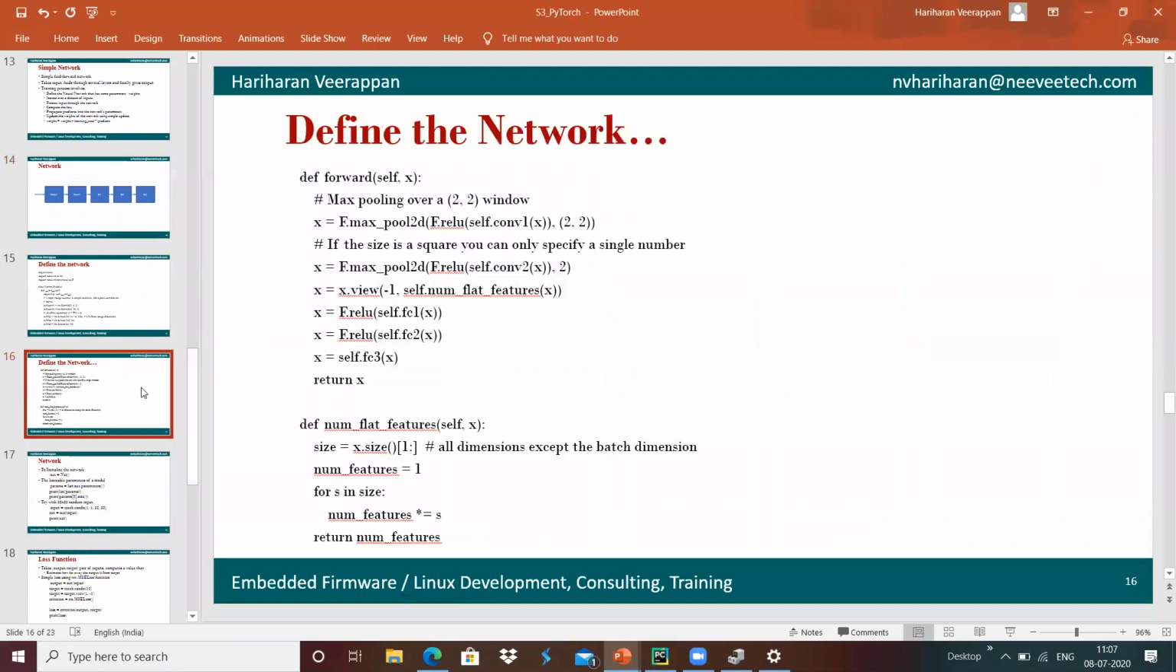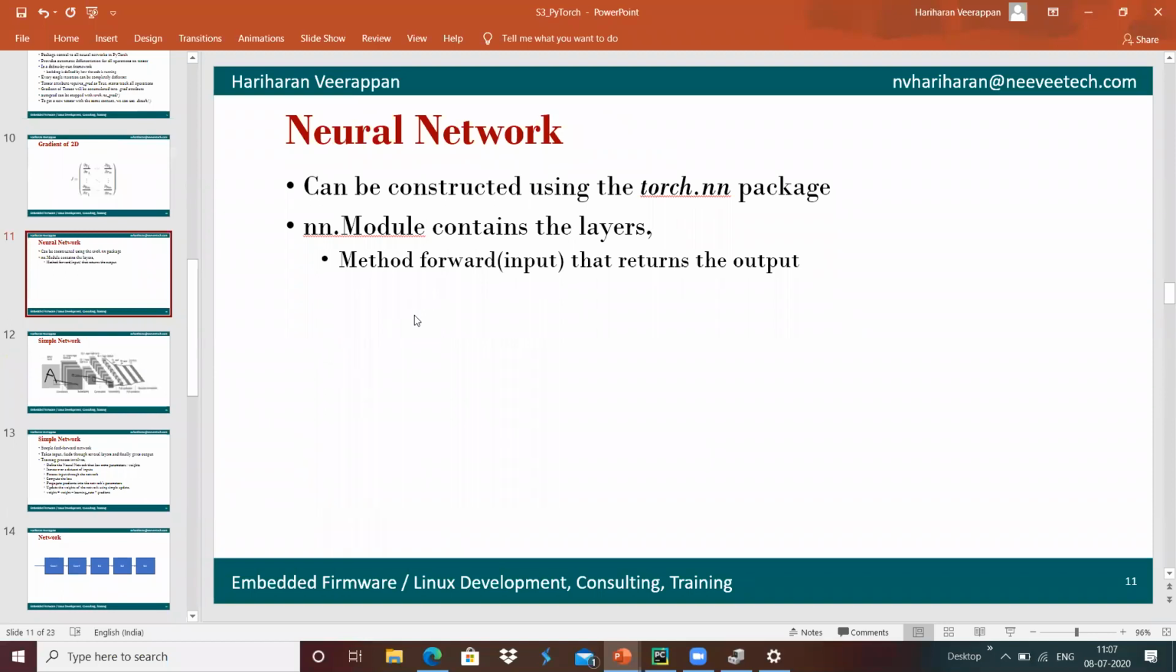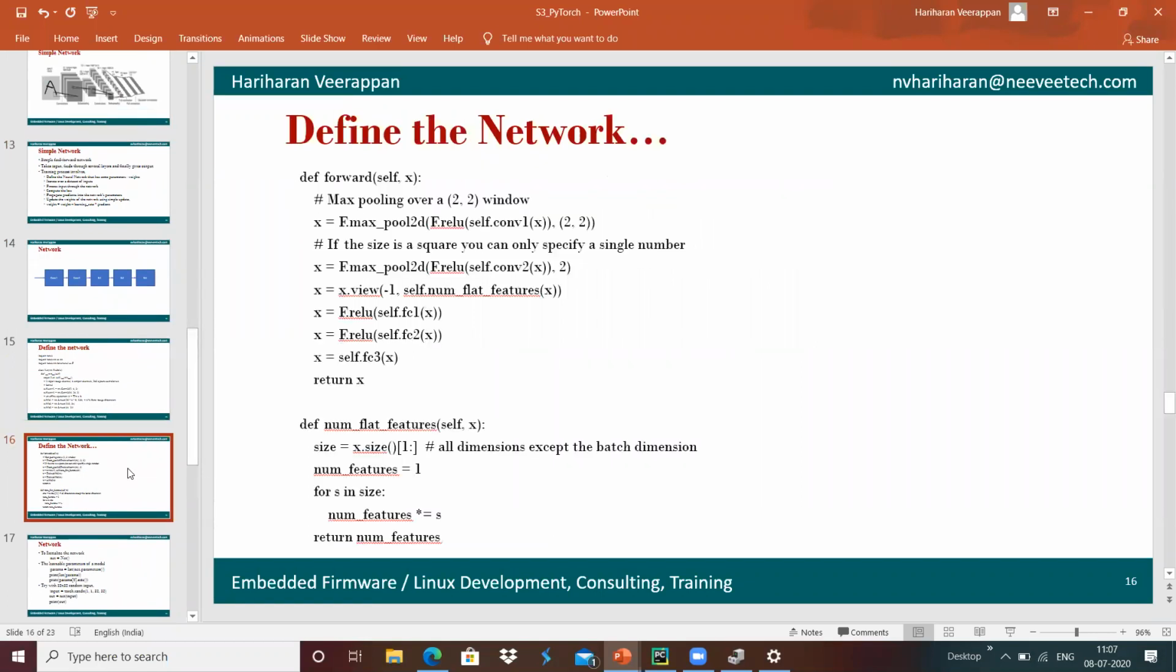Once it is done, we have to use a forward function. We have the method called forward, which receives the input and returns the output over here. Basically, this neural network receives the input, which is an X, processes the input and provides the output.